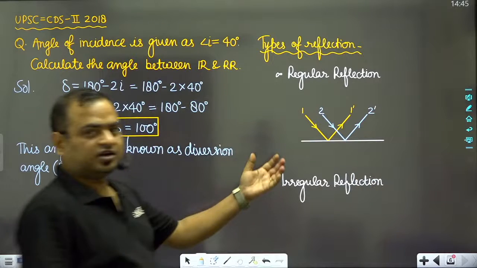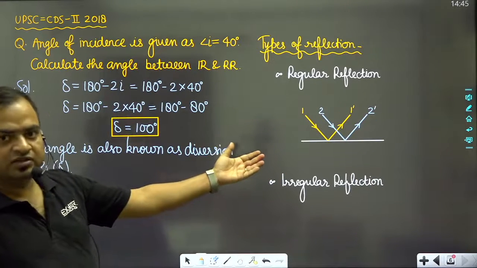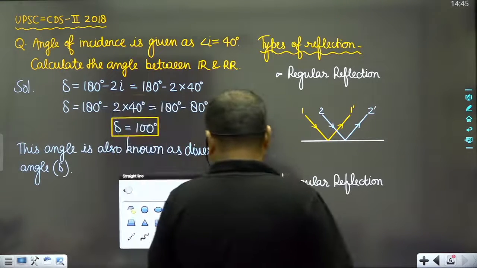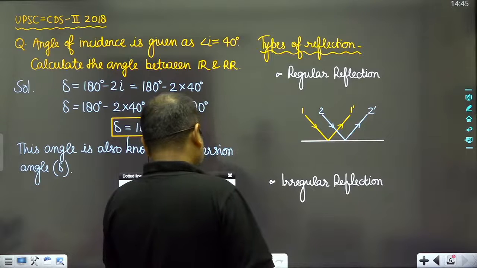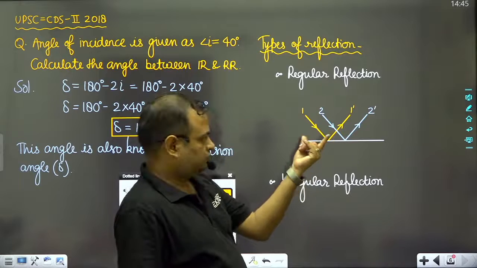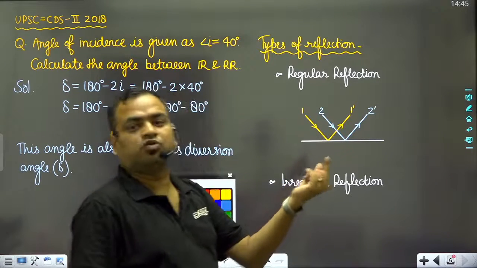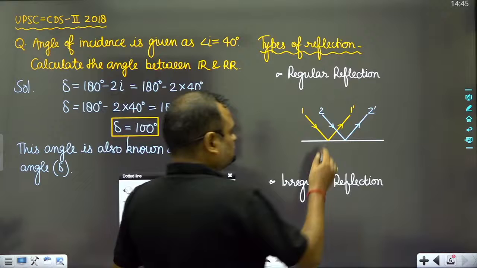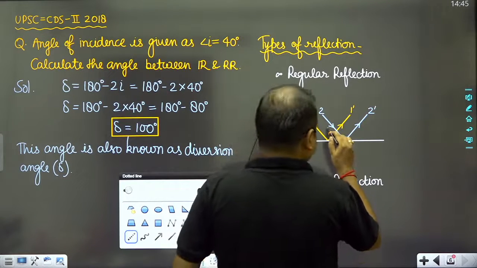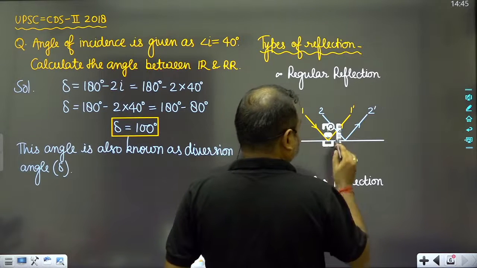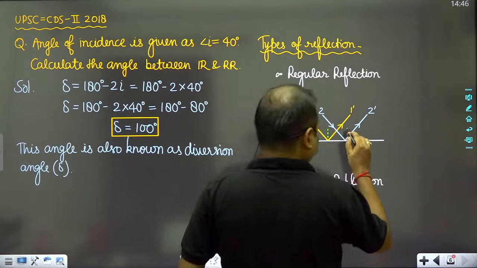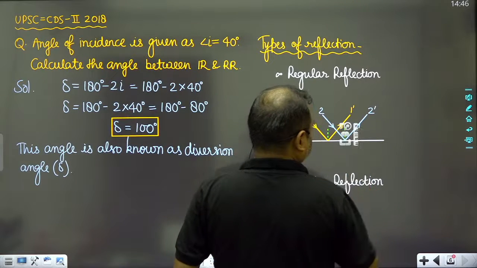So now here we can see that this kind of reflection is known as regular reflection, because when the normals of both the reflection points are parallel to each other, suppose that here if we draw a normal, then the normal will be like this, and again if we draw a normal like this, then the normal will look like this.